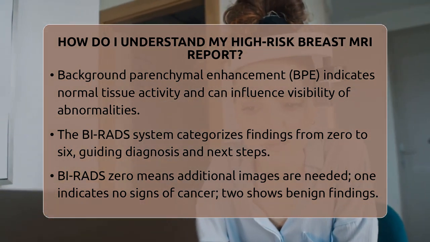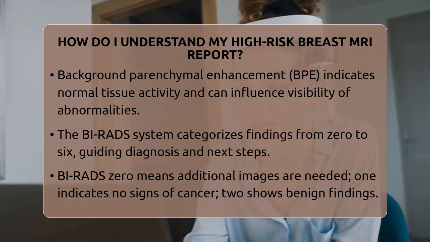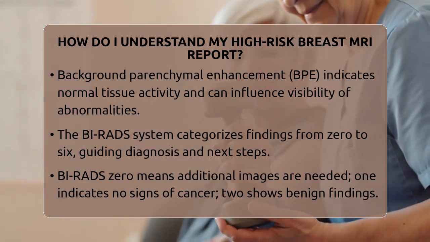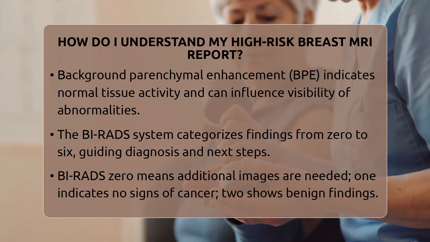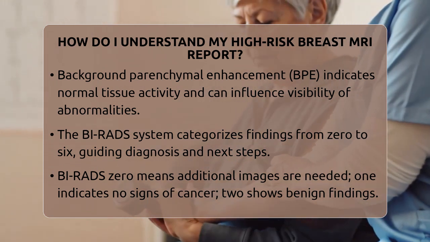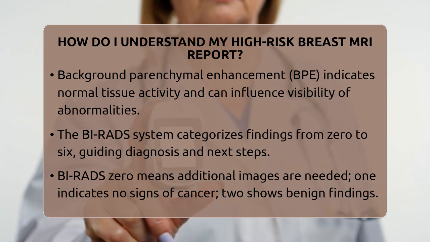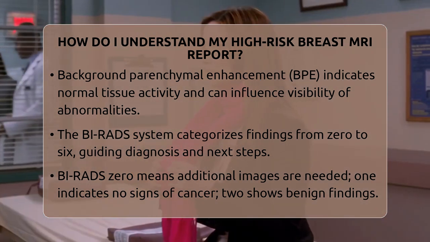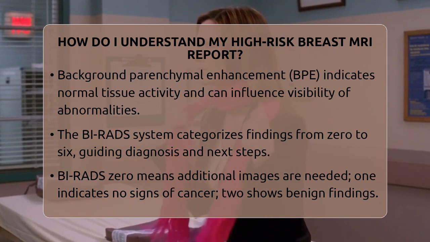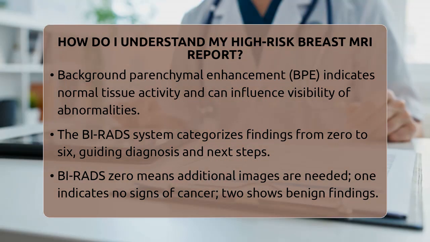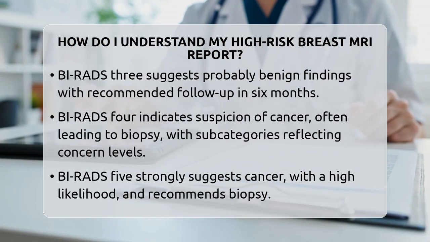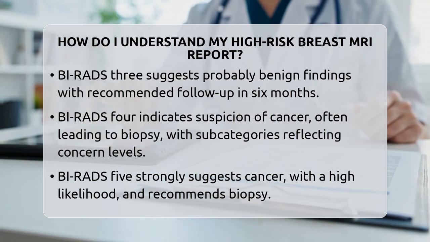A crucial part of the report uses the BI-RADS system, which helps standardize how findings are described. BI-RADS stands for Breast Imaging Reporting and Data System. The categories range from 0 to 6. A BI-RADS 0 means more images or tests are needed. BI-RADS 1 indicates no signs of cancer. BI-RADS 2 shows benign or non-cancerous findings like cysts.